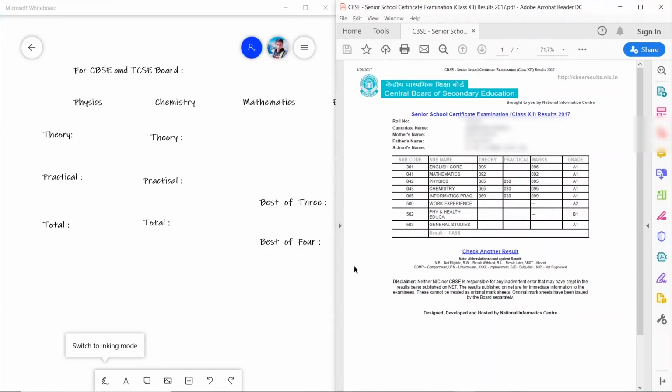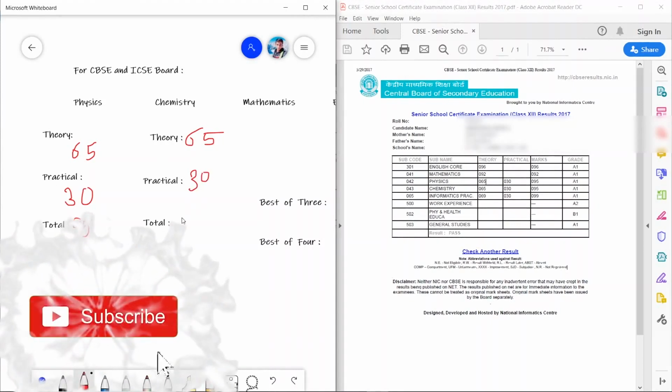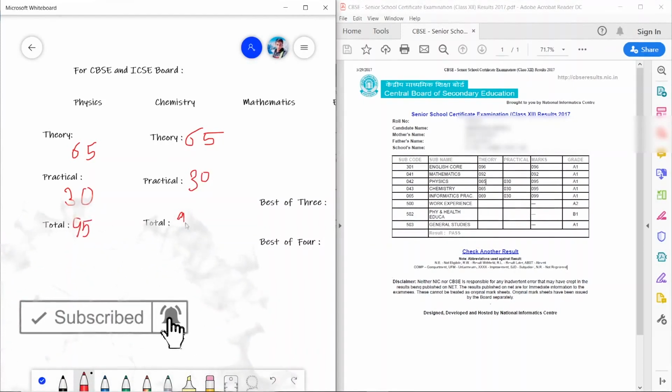If we take the marks of physics, it is 65 out of 70, and practicals 30 out of 30, which is directly 95 marks out of 100. And for chemistry, 65 in theory and 30 in practical, so the total would be 95 again.